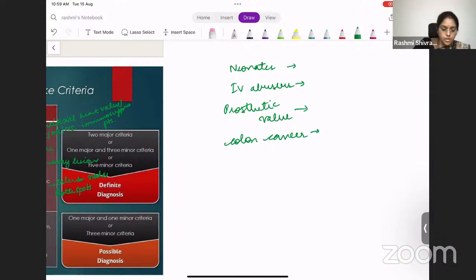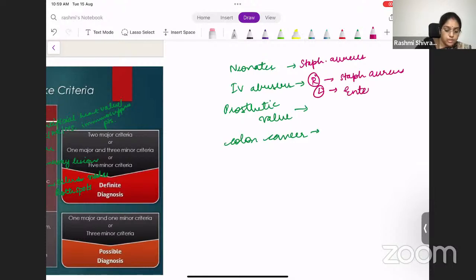So the first one, in neonates, it will be Staph aureus. Okay. In IV drug abusers, if it is a right-sided valve, it will be most commonly Staph aureus. This is the most common also. But if it is left-sided, there is a possibility for Enterococcus. Okay, or Pseudomonas. Enterococcus or Pseudomonas. You must remember this, Enterococcus or Pseudomonas.